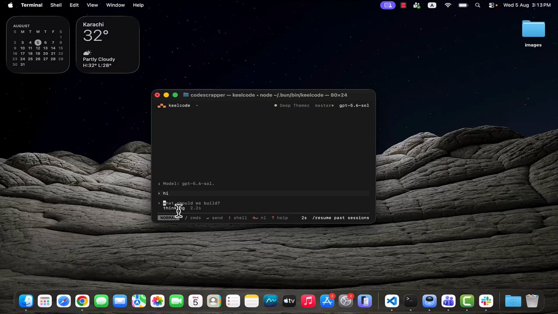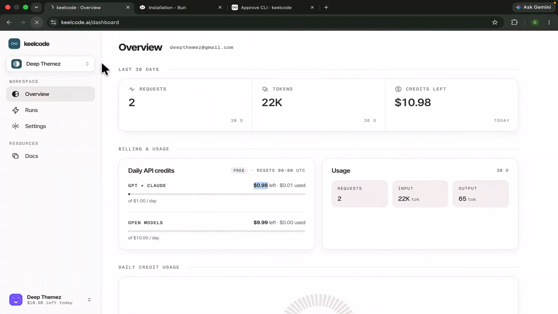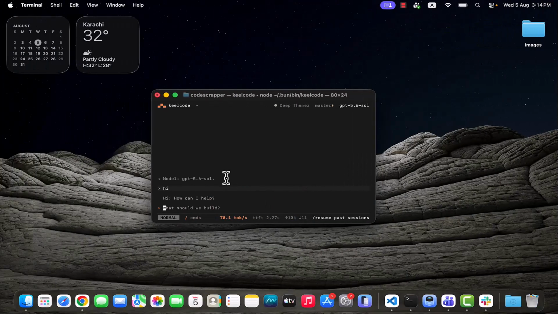It will consume the credits. Now it provided the result, hi, how can I help? So we can refresh the browser. You can see here 0.96 credits are remaining.